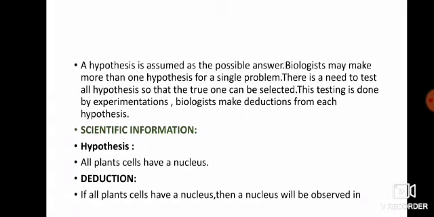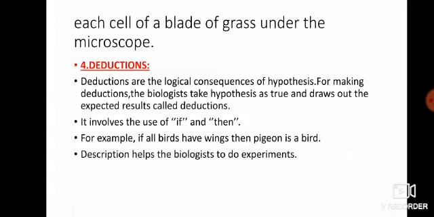Now, scientific information about the hypothesis: if we say that all plant cells have a nucleus, so what will be the deduction? Deduction is the next step after the hypothesis, and in deduction you must remember this thing, that we use two words, if and then. For example, our hypothesis is that all plant cells have a nucleus. So the deduction will be that if all plant cells have a nucleus, then a nucleus will be observed in each cell of a blade of grass under the microscope.